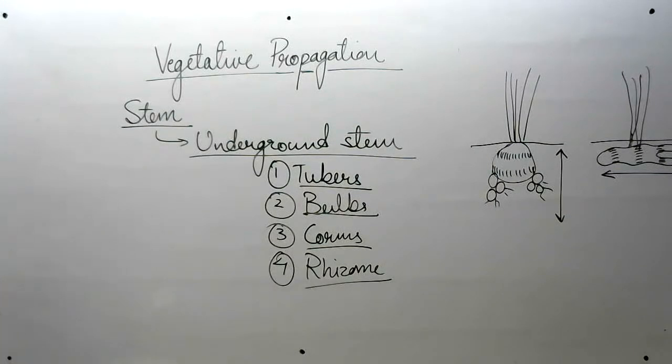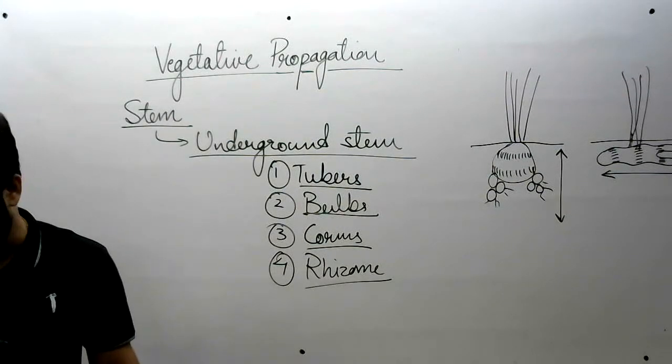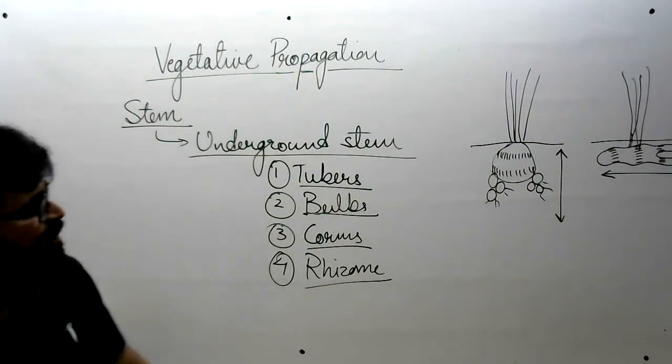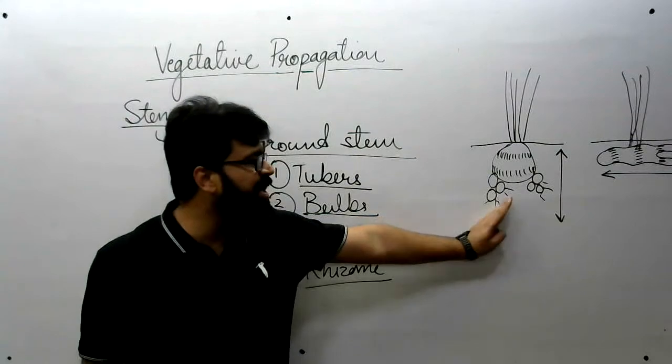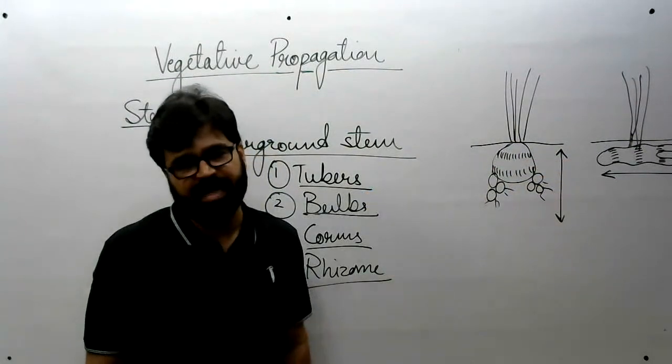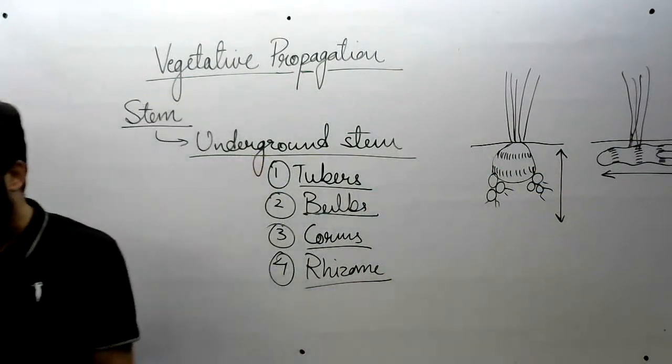Clear to everyone? The plane of growth. Another difference is that corm also has circular nodes, which are not generally seen in rhizome.